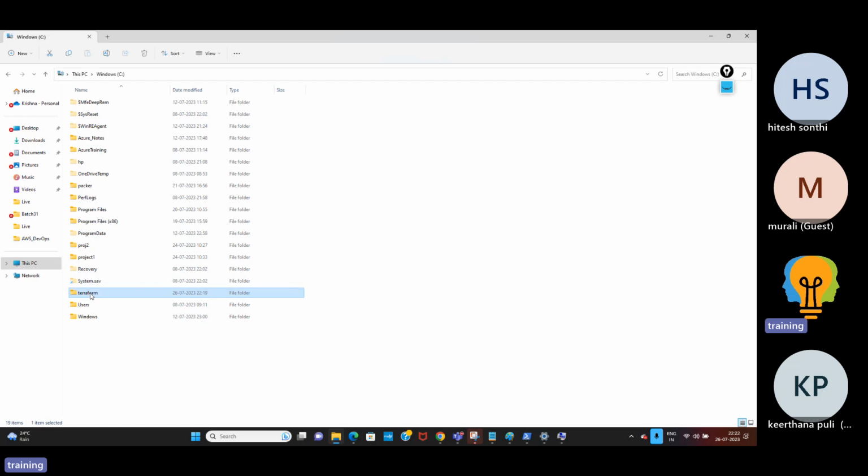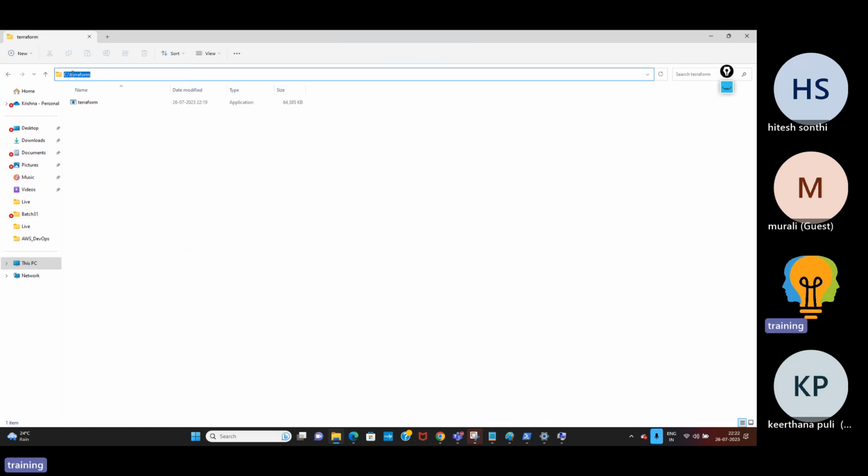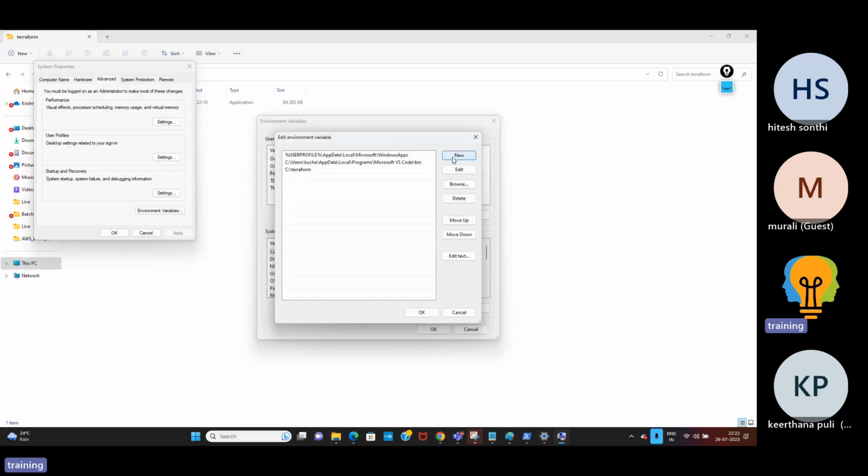Where is the path? The Terraform folder, where you have the exe. Copy the path and click new, paste it and select OK.